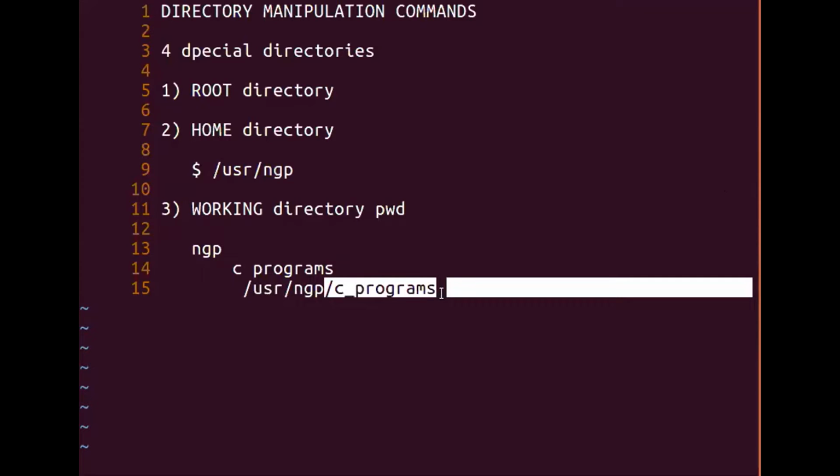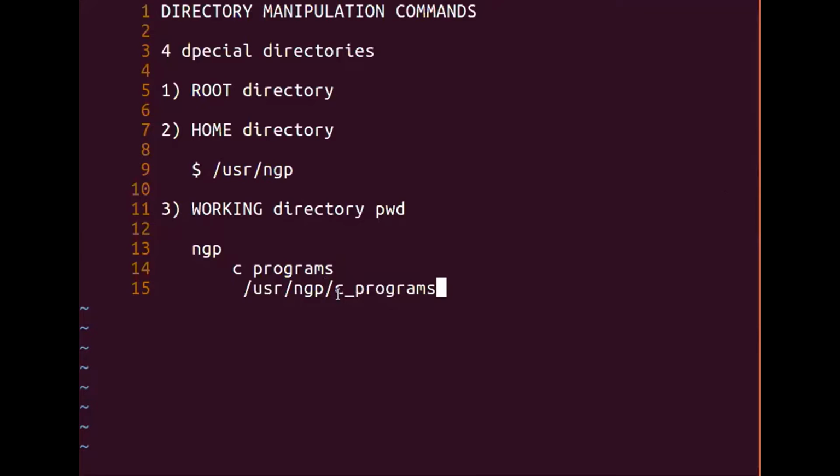This particular C programs' parent directory is NGP, NGP's parent directory is USR, and USR's parent directory is root. So it is not necessary that every time your working directory is the home directory. It is only during the first login that the home directory will be the same as the current working directory.